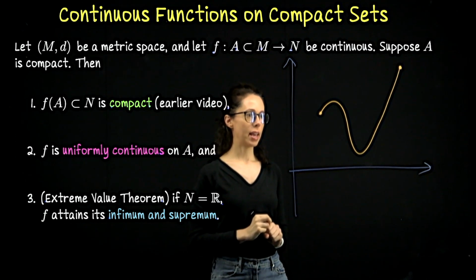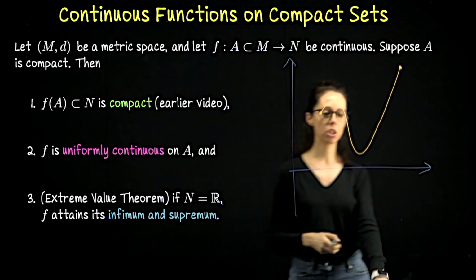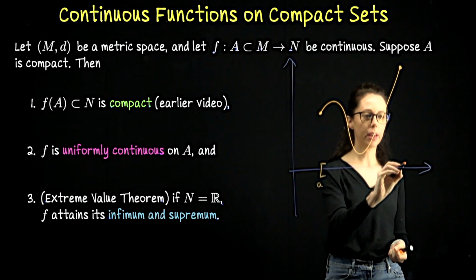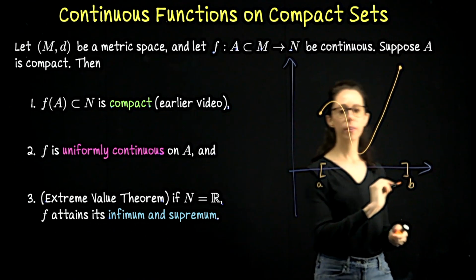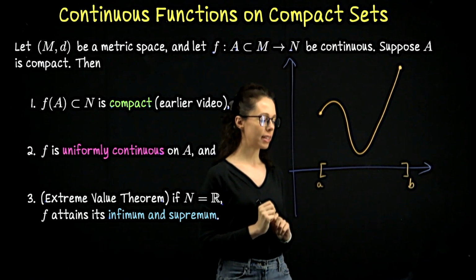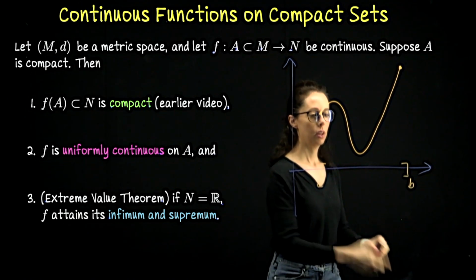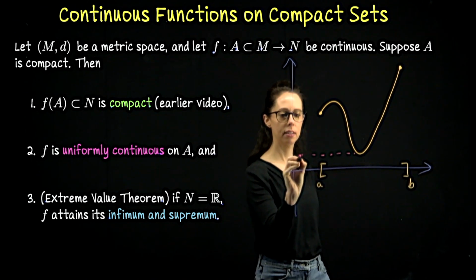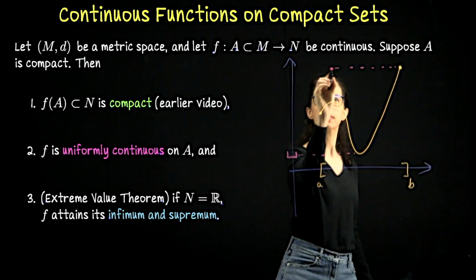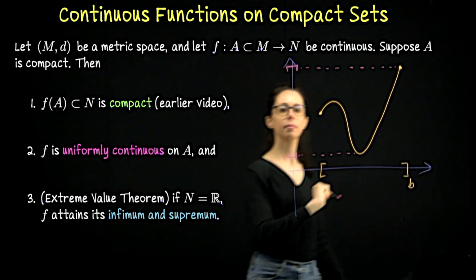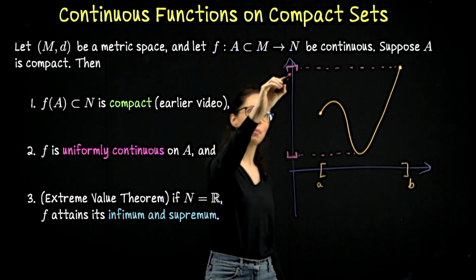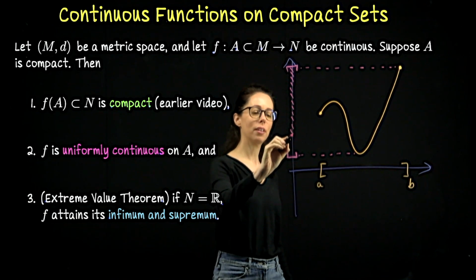Statement 1 says that the image of this function over this compact domain, so here my intention is to graph a real valued function of one variable over the closed bounded interval from A to B, which we know to be compact. When I look at its image over in the codomain, what I see is that it's going to also be compact. In fact, in this particular case, it's a closed bounded interval. Okay, so that's statement number 1. The image is compact. This is a compact subset of the codomain R.